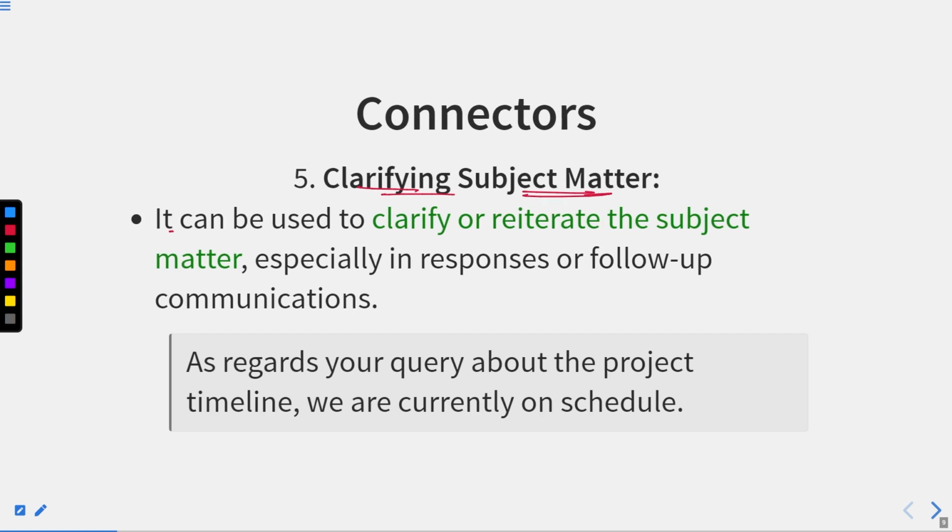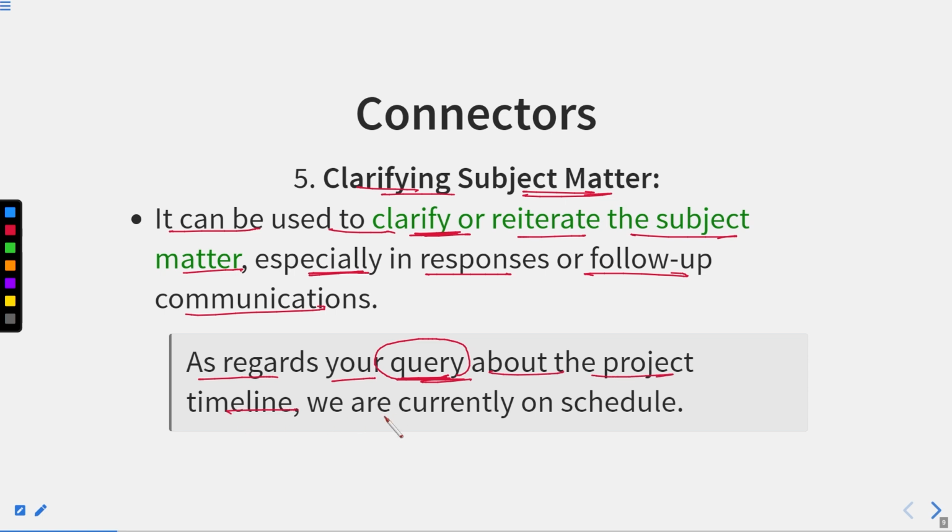Clarifying subject matter: it can be used to clarify or reiterate the subject matter, especially in responses or follow-up communications. It means you can clearly state the subject matter. Whatever the matter of discussion is, what is the subject of that particular discussion, it can be clearly mentioned over there, or it can be highlighted. As regards your query, it means I'm talking about your query. Whatever your query is, I'm saying about that.